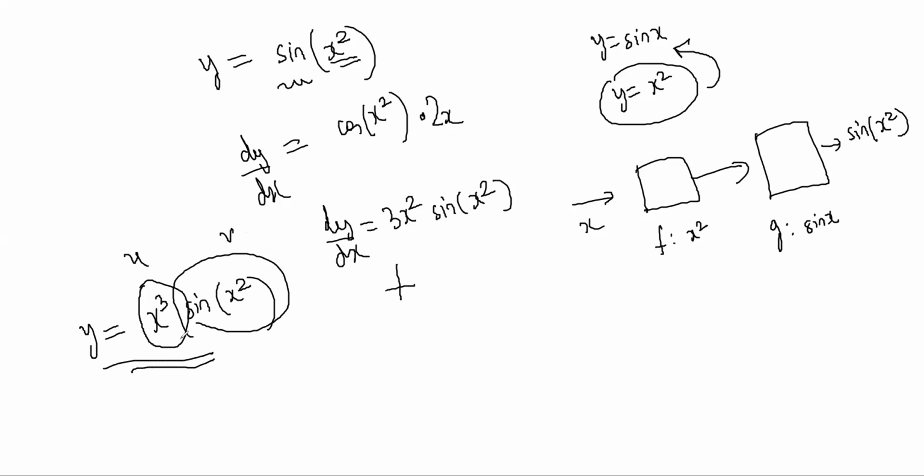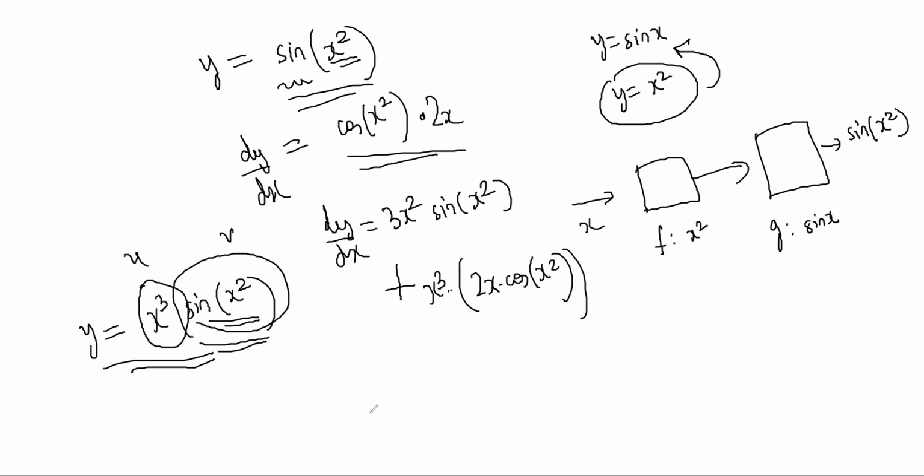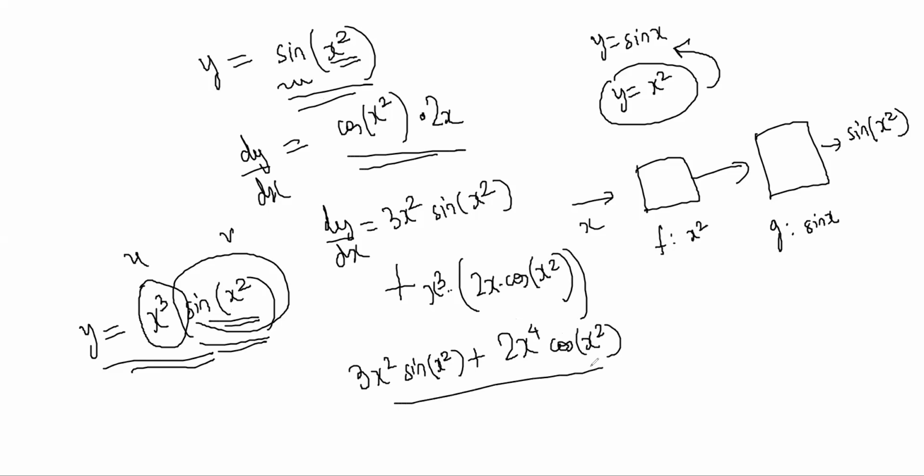Then plus leave u as it is and differentiate this. But differentiating this will be by the chain rule, right? So the differentiation of this will be 2x into cos of x square, right? Whatever we got here. So the final answer will be 3x square sine of x square plus 2x power 4 cos of x square. See how we have used product rule plus chain rule. We have multiplied two functions and I'm going to differentiate by product rule. So I'll keep one as it is, differentiate the other, plus keep the other one as it is and differentiate the first one, right?